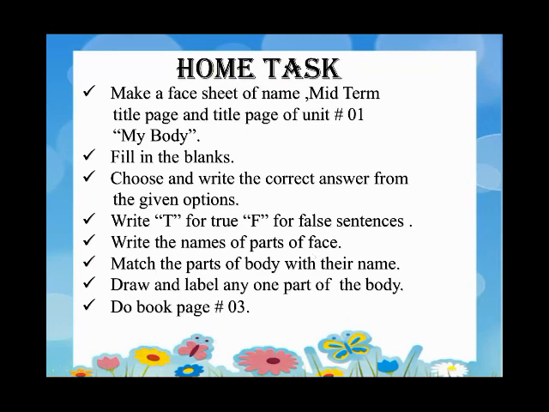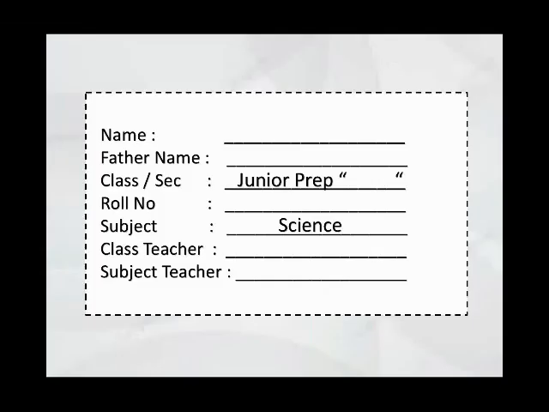And do book page number 3. Now it's your face sheet. First you have to fill the face sheet with black pointer. First you have to write your name, then your father name, then class and section. Except roll number, class teacher and subject teacher.